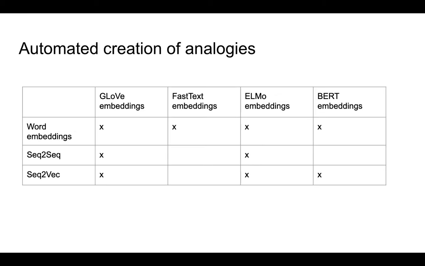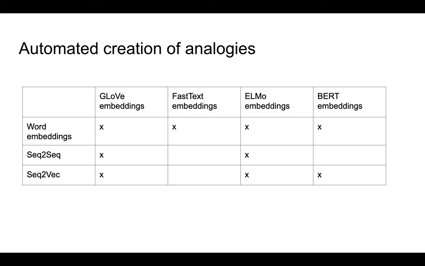And now diving a little more into automated generation of analogies. Basically, the way we approach it is first with a word embeddings approach, just addition: A plus B minus C to generate D. We approached this with GloVe, fastText, which are character-based embeddings, and ELMo and BERT as well. And then also feeding them into sequence to sequence and sequence to vec models.